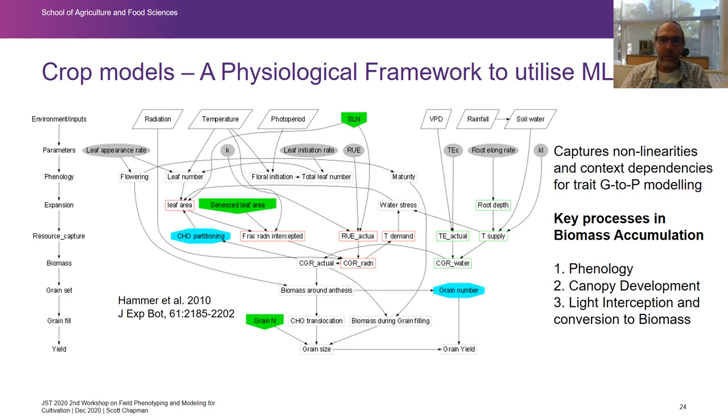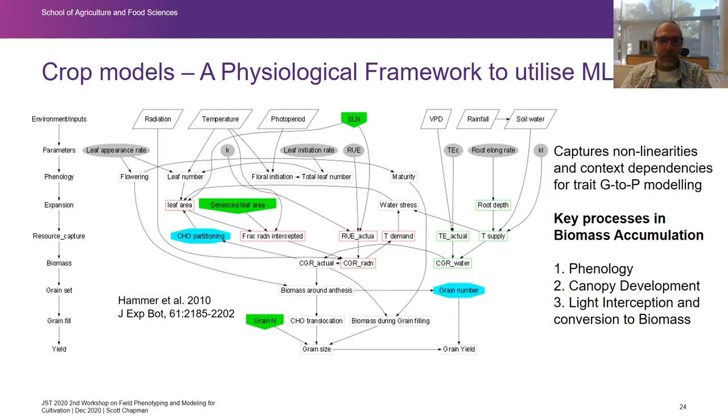And then on the other side of it, we look at the water supply, the amount of water the roots can access, the effective transpiration efficiency of this crop, and what its potential crop growth rate is given the amount of water it has. And these things influence the actual crop growth rate and the biomass around anthesis, and then that growth rate around anthesis influences grain number and sets up the grain number.